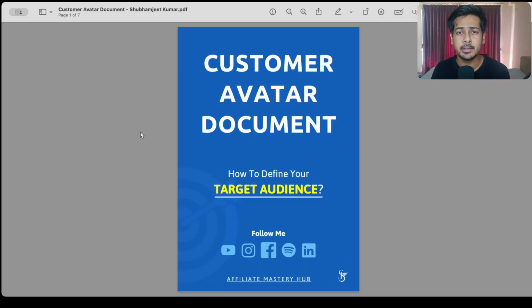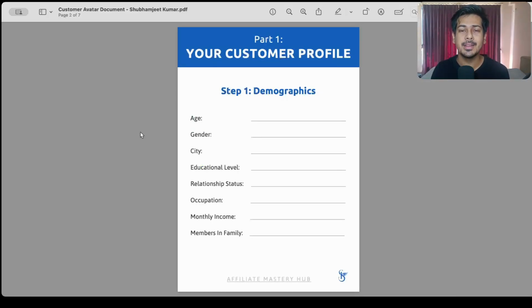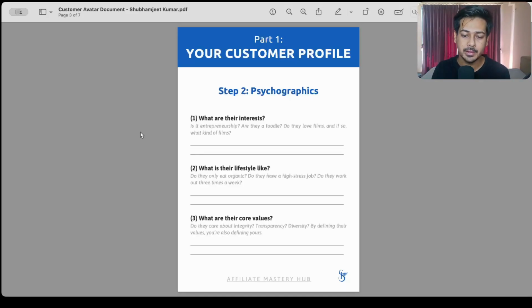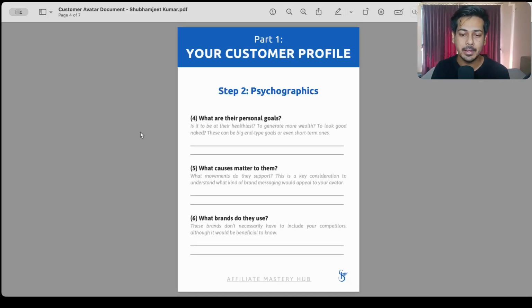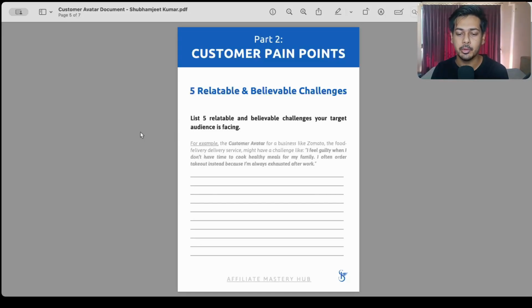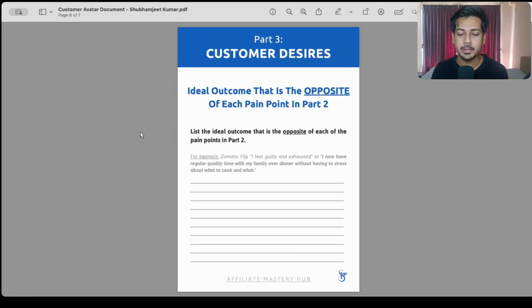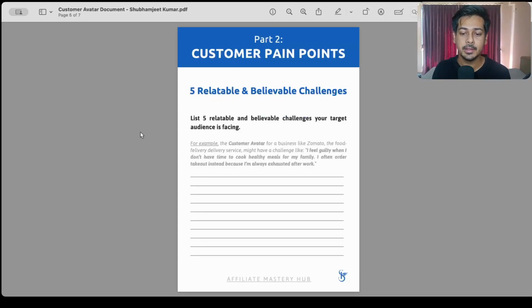Okay, so let's jump in. This is the customer avatar document that we will use to define our target audience. It has three parts. The first part is customer profile, where you will define two things: the customer demographics and customer psychographics. Then the second part is about customer pain points, so we'll come up with 5 relatable and believable challenges that our target audience is facing. And the third part is about customer desires, which is the ideal outcome of these 5 challenges in part 2.